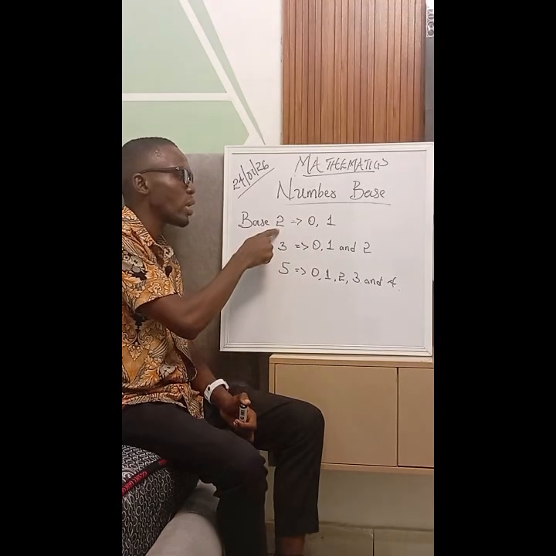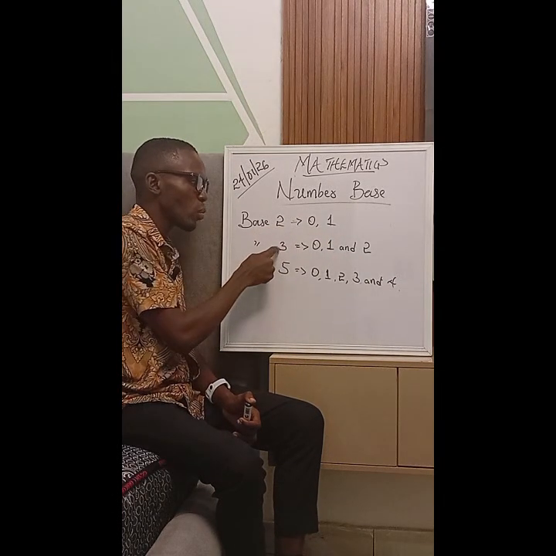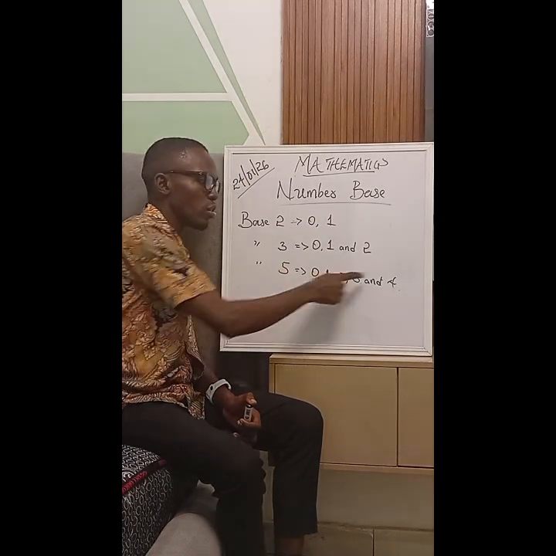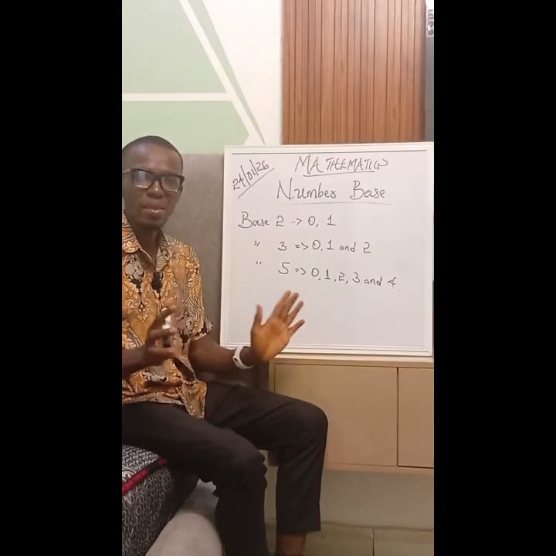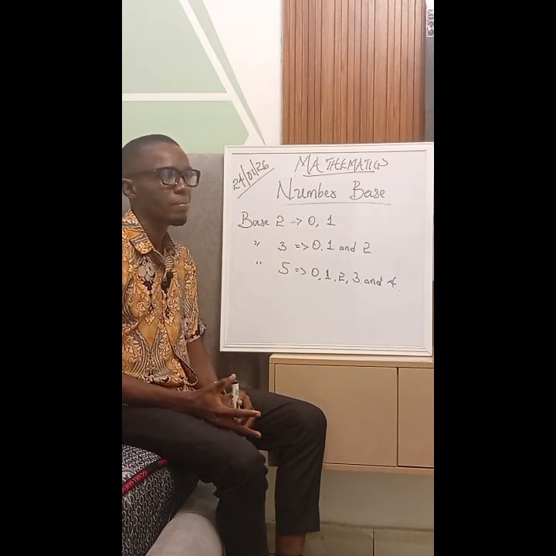That's why 2 minus 1 will give us 1. 3 minus 1 gives us 2. 5 minus 1 should give us what? 4. It's as simple as that. Now, let me go further.